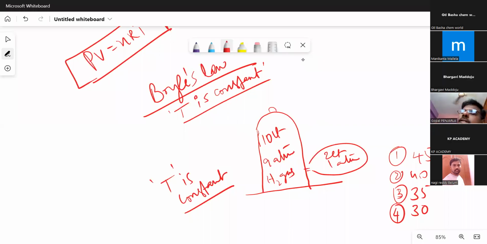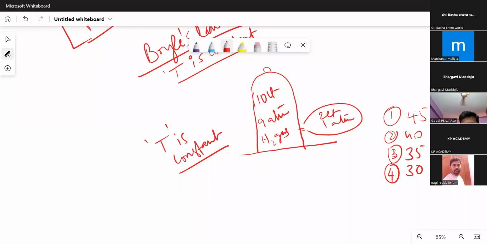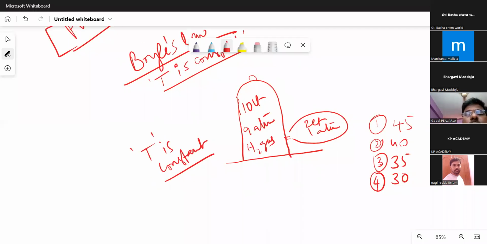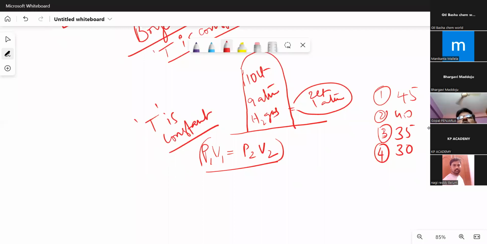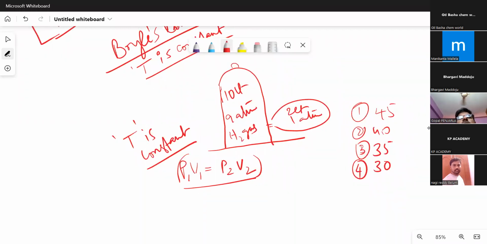Okay, why am I giving this example? Because when we are using P1V1 equals P2V2, which is nothing but Boyle's law, I think nobody is sending me any answers. Any answers, please? No? Okay.